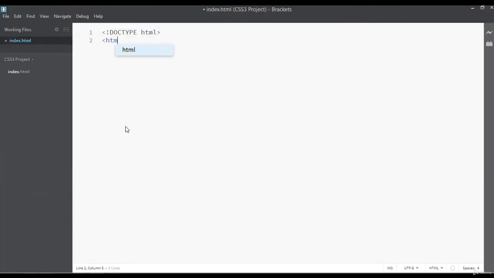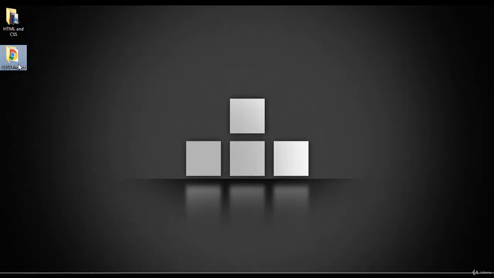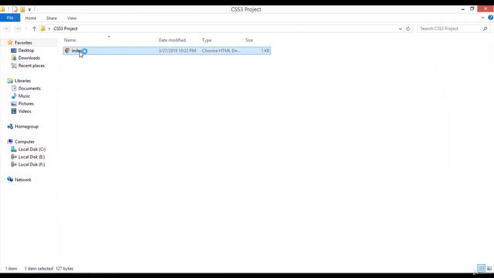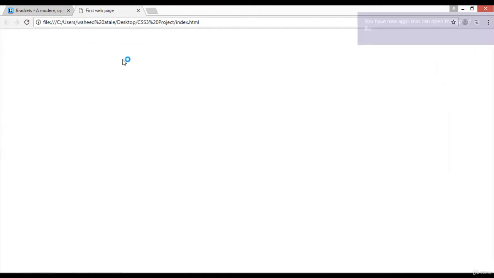Very easy, HTML tag start and close. Then we have the head tag. Inside the head tag we have the title tag, first web page is the title. Then we have the body tag, and you can just use Ctrl+S or Command+S to save. Now you can see the preview from here. Click here, or just go to the folder and double click to open this inside a browser.